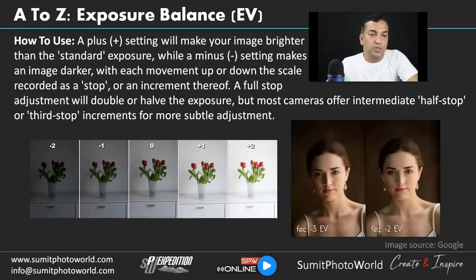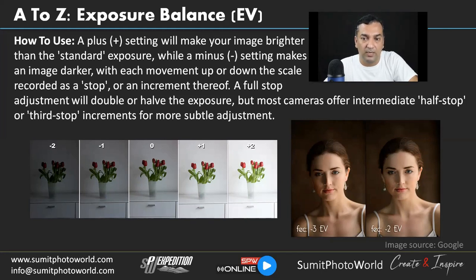Exposure compensation, how to use. We understand what exposure compensation is, but how will we use it? There will be a plus sign. That setting will make your image brighter than the standard exposure. So if we purposely add exposure with plus values, it will make the image look brighter. When we adjust any stop to +1 or -1, that's considered a full stop change.